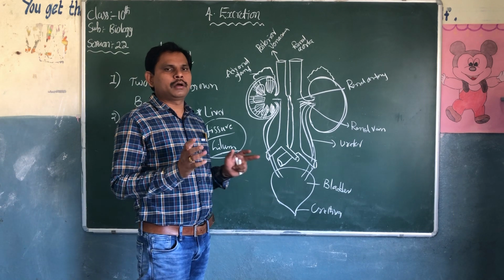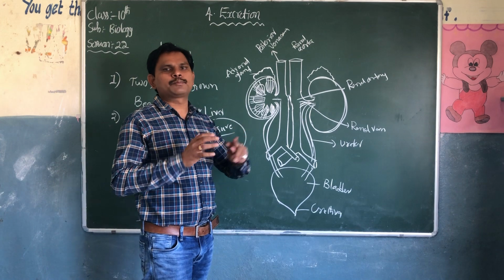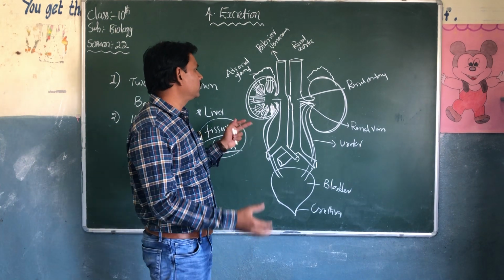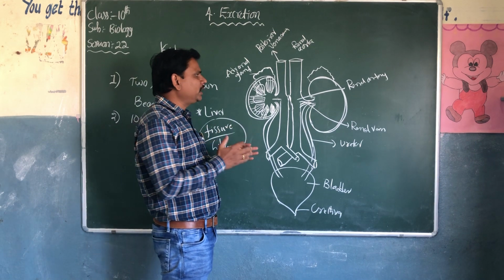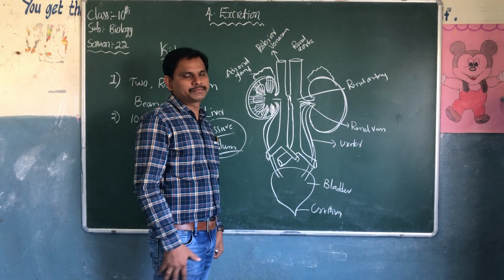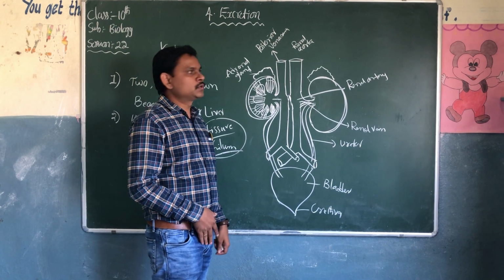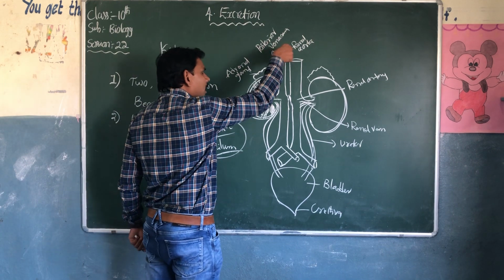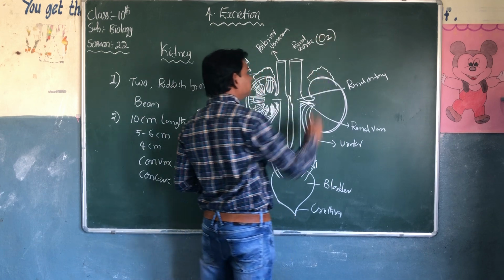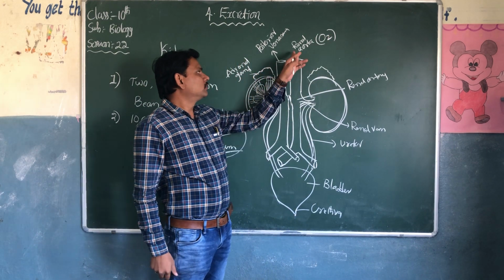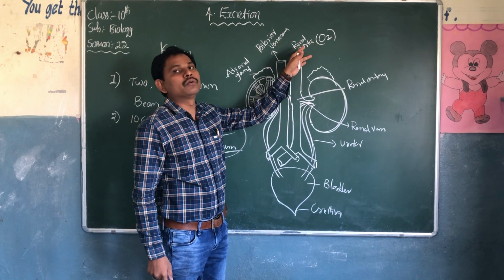The main organ is called the heart. The heart pumps the blood to the various parts of the body, including some amount of blood that will enter into the kidney, not the whole amount. Around 20% of blood will enter into the kidney. So the renal aorta carries oxygenated blood, and the renal arteries are attached to the renal aorta.